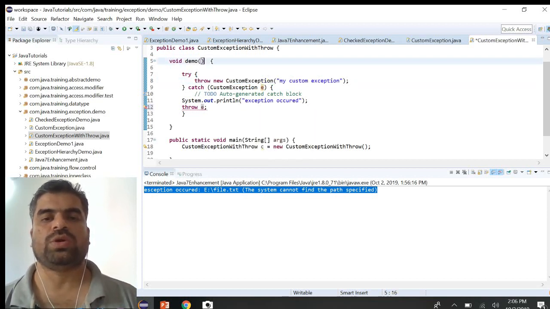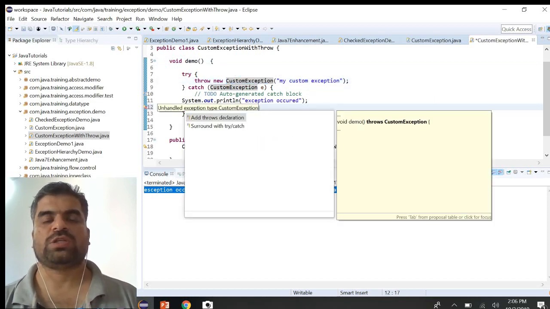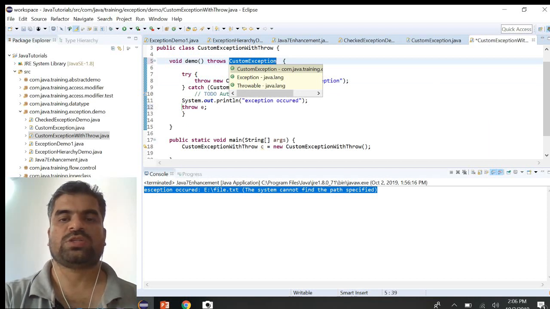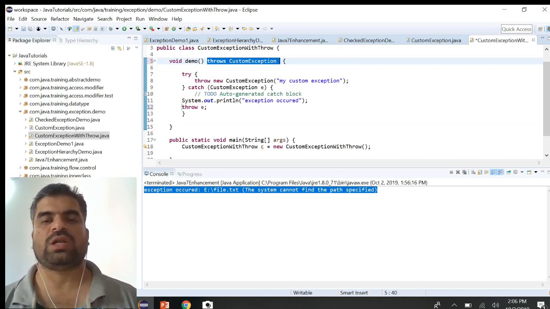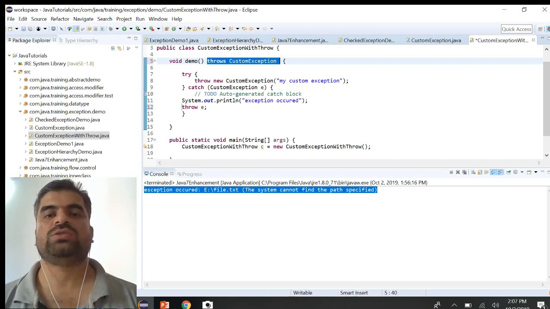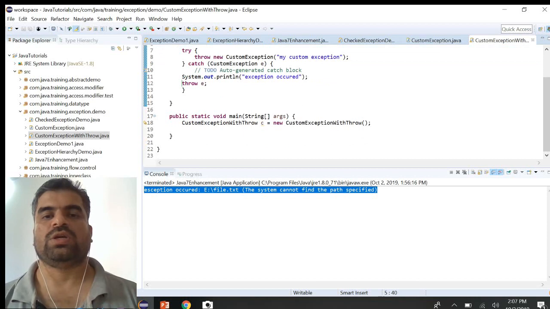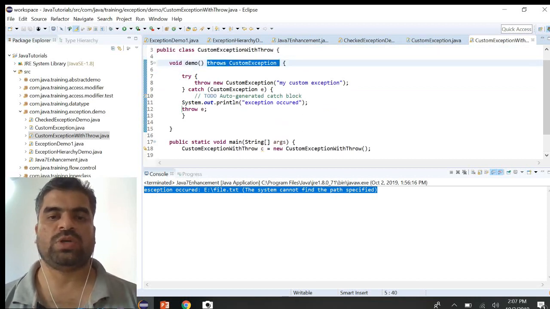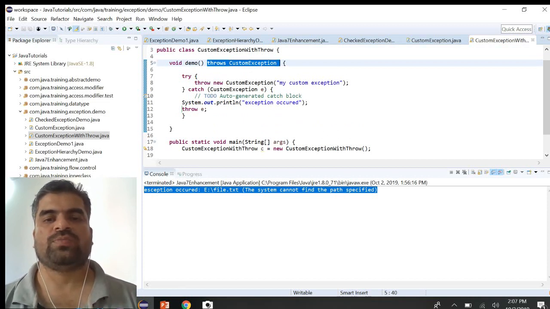So you should do one thing: either handle that exception or declare it. One time we already handled it, so we need to make sure that this method declares the kind of exception it throws, which is the custom exception. Why is the throws statement used here? It is an indication to the compiler as well as the user who is using the demo that this method may throw the custom exception. You have to expect that this demo method will throw the exception. So these are the keywords for handling the exception.